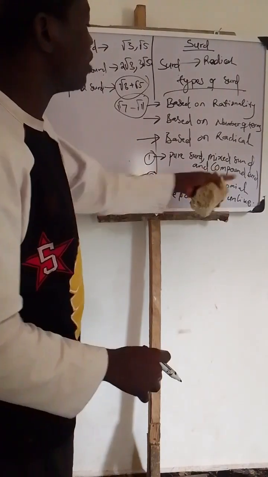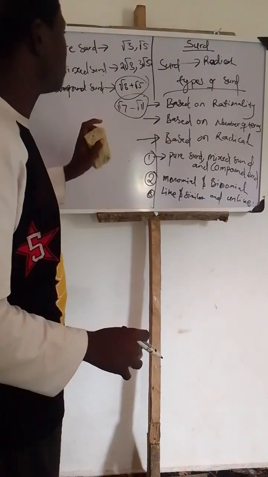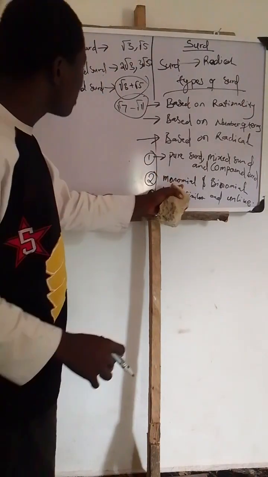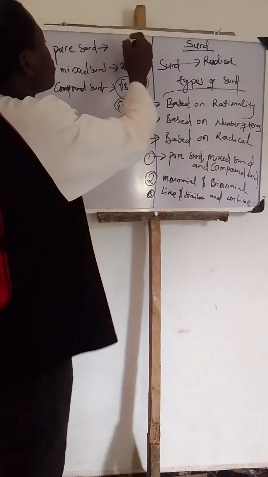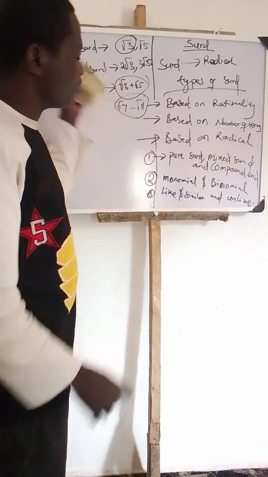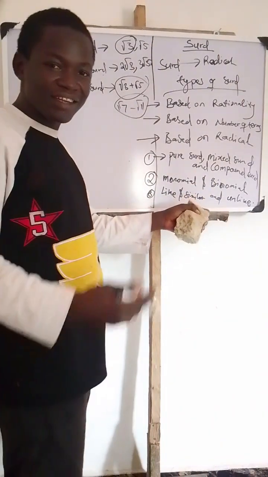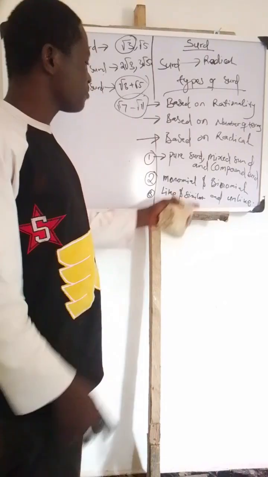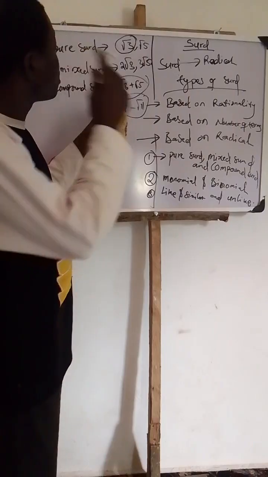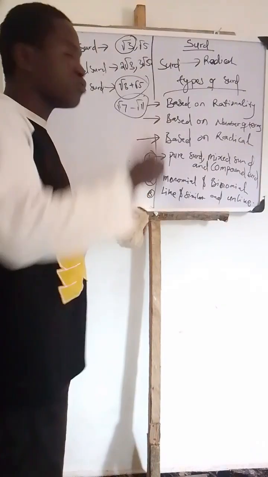Let's come to this second one. This is monomial and binomial. We are going to use the example given above to explain it. Monomial surd is a surd that nothing is being attached to it. Binomial surd is a compound surd where another surd can be added to it.